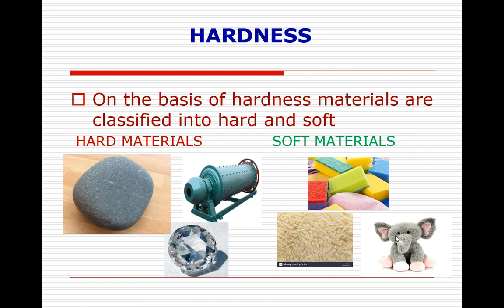You can easily compress it, right? So the materials which can be easily compressed are called soft materials, whereas the materials which cannot be compressed are called hard materials. Understood what I am telling?